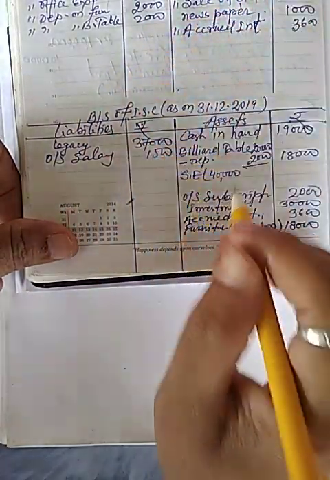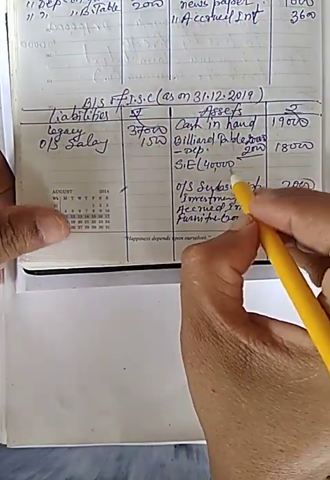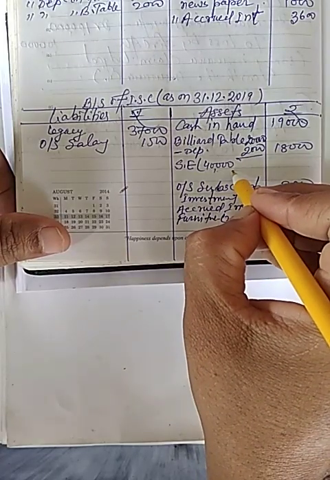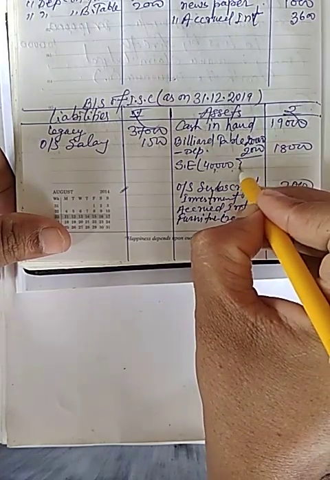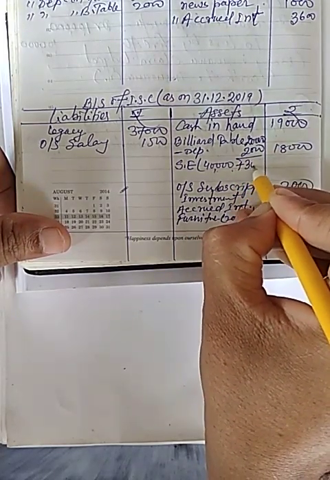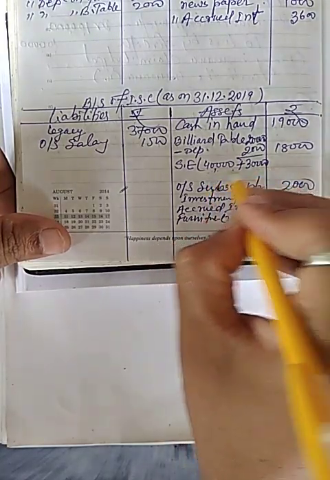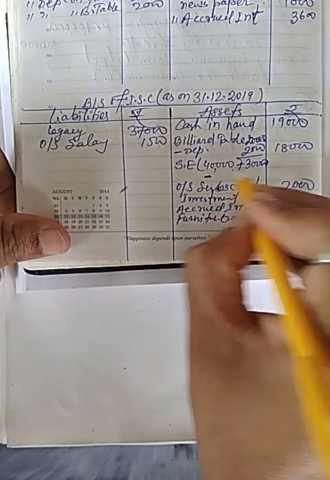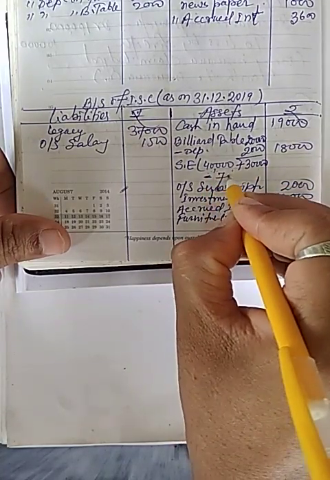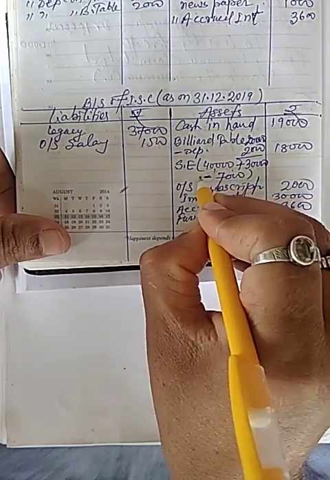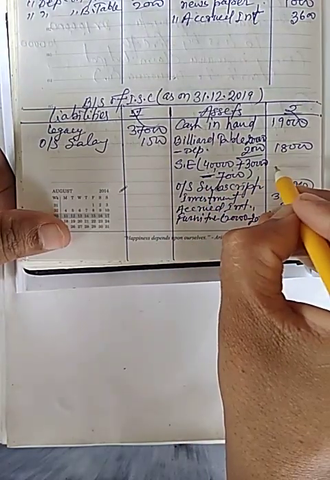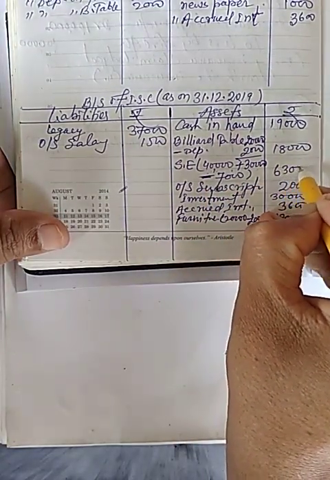Now sport equipment I have purchased of 40,000 and previous balance 30,000, and so total will be 70,000, and 10% of 70,000 will be 7,000 depreciation, so it will be deducted, and remaining balance 63,000.